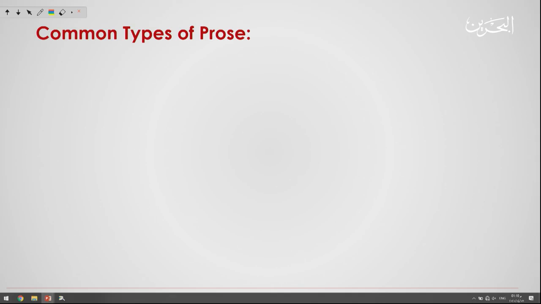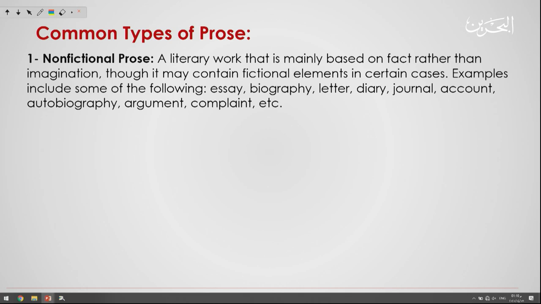So what are the common types of prose? Number one, we have the non-fictional prose. From the title, what can you say about the non-fictional prose? It is a literary work that is mainly based on facts rather than the imagination, though it may contain fictional elements in certain cases. So the non-fictional prose isn't based on the imagination. It just reflects the facts.